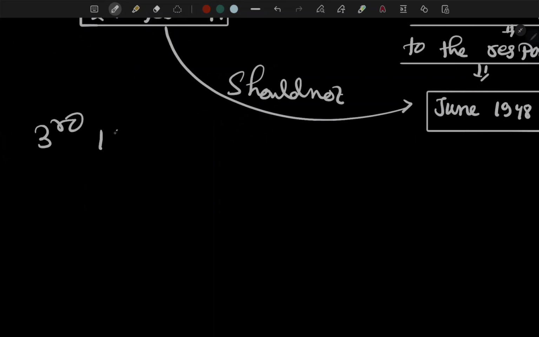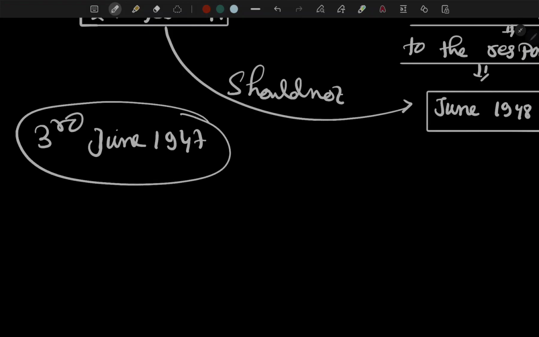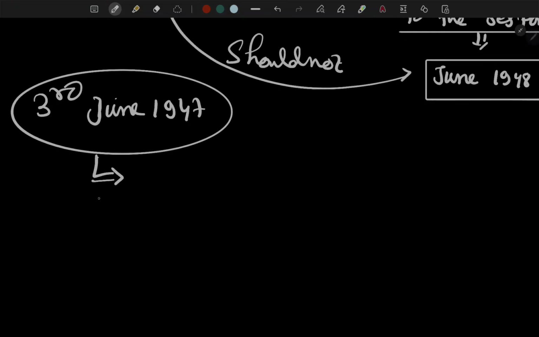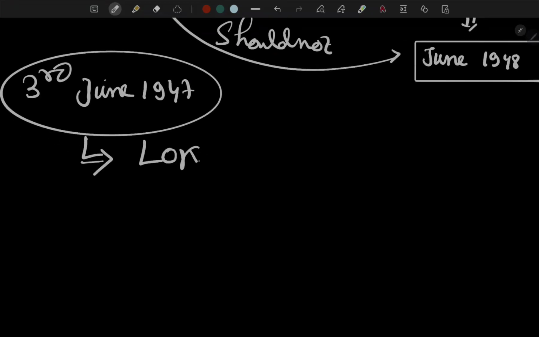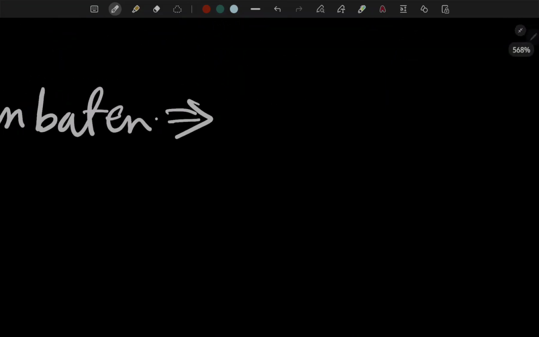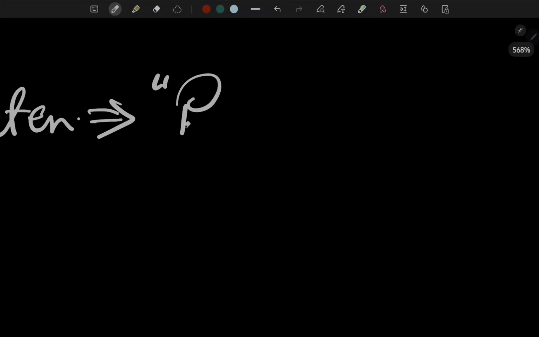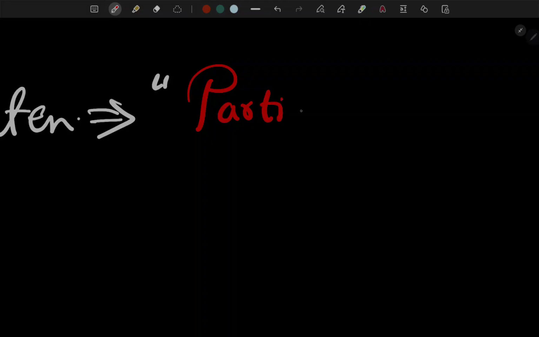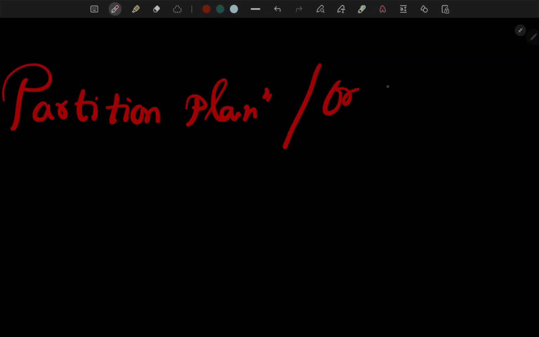Now the next development on 3rd June 1947: Lord Mountbatten proposed the partition plan, or two nation theory.